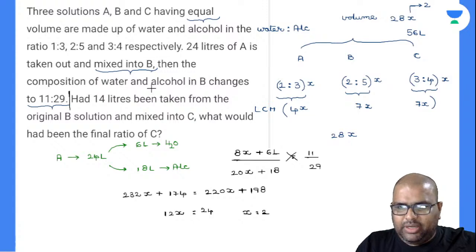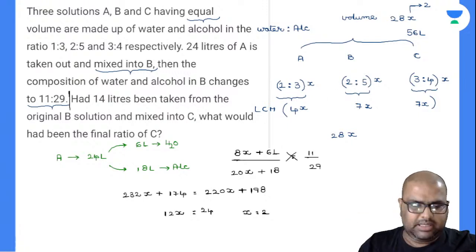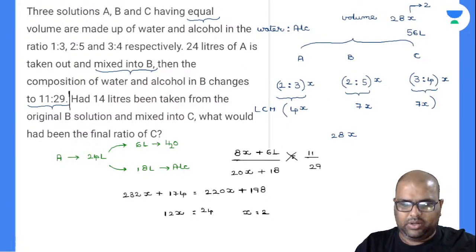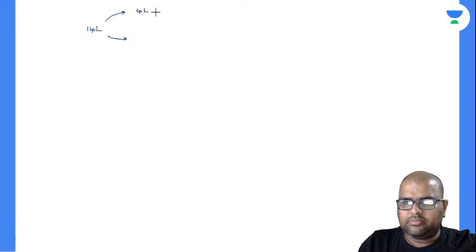14 liters had been taken from the original solution B and mixed into C. I'll write down here. You took 14 liters of solution from B, it seems here. Automatically, how much will be water and how much will be alcohol? 2:5, 7 parts. 14 by 7 is 2 liters. Am I right or wrong? Yes, perfectly. It is 2 liters. One part is 2 liters, 2 parts is 4 liters. So 4 liters of water and 10 liters of alcohol. This is what you have taken out from B, and this you have mixed with C, it seems.